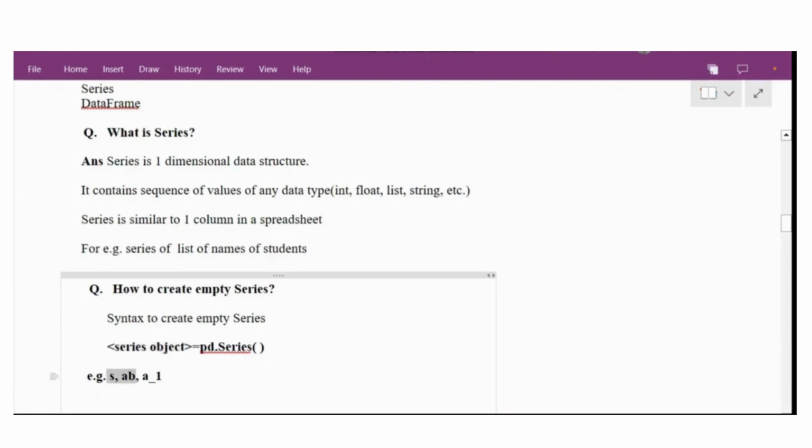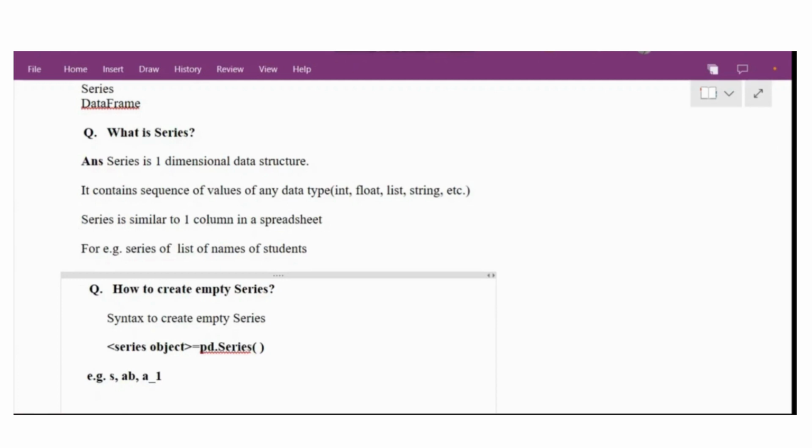So you have to take care while naming the series object. Here are some examples. You can take S_A_1, but you cannot write 1A. That means you cannot start it with a digit.